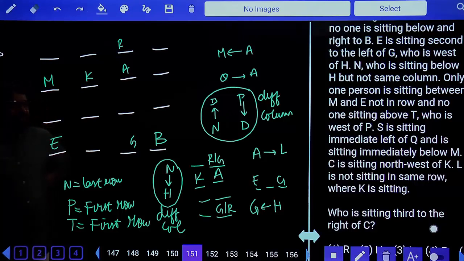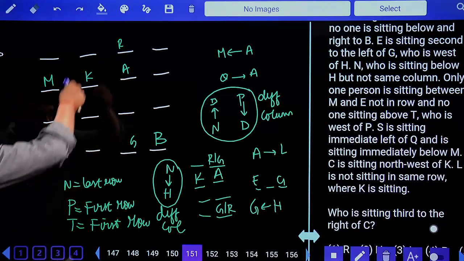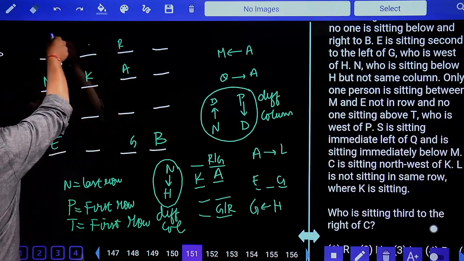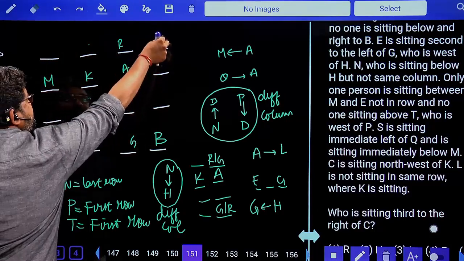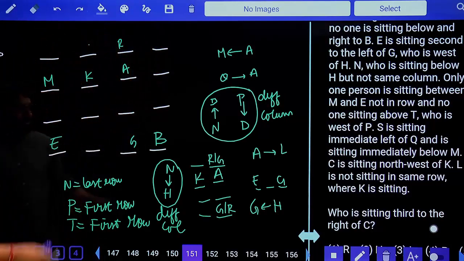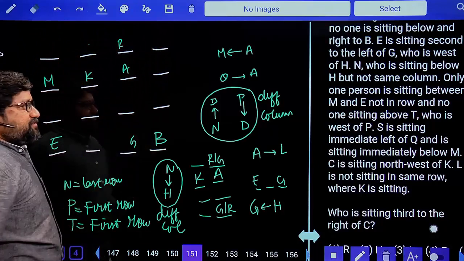Come on, tell me what are the possibilities. I can take P here, T here, or I can take P here, T here. How many possibilities? Two possibilities. So we are not sure. Leave it.